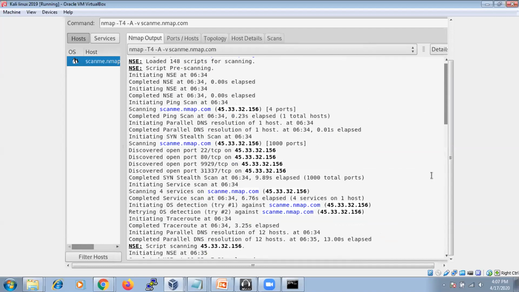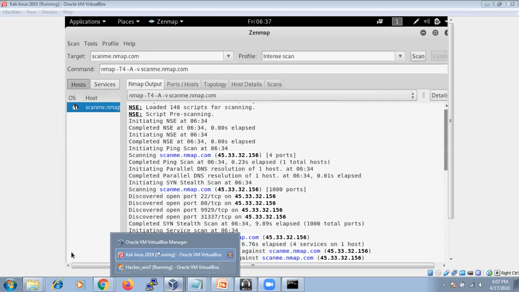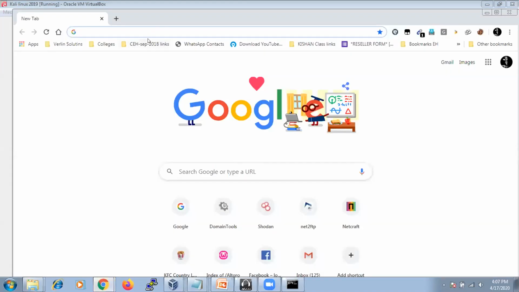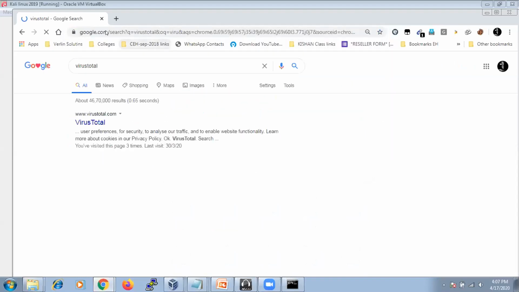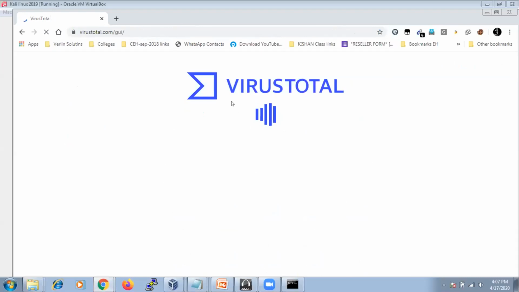Regarding Sublist3r, you can use Sublist3r for finding the subdomains of a website. But if you want to know subdomains, there's no need to use Sublist3r; if you are a technical person, then you can. If you are a non-technical person and don't want to use Sublist3r, you can go to another website called virustotal.com, which is a website to find subdomains.